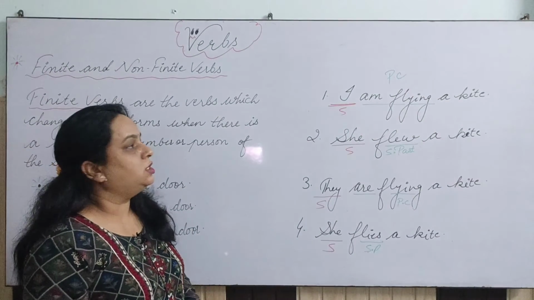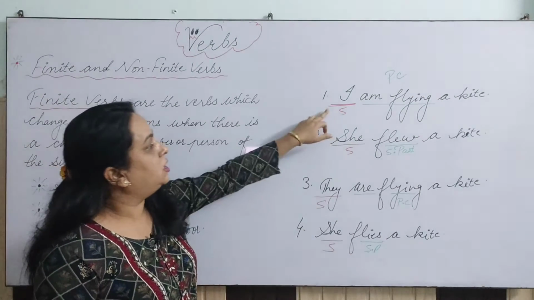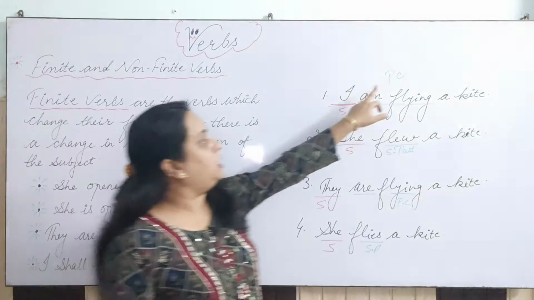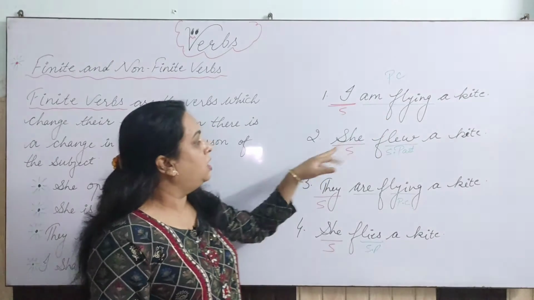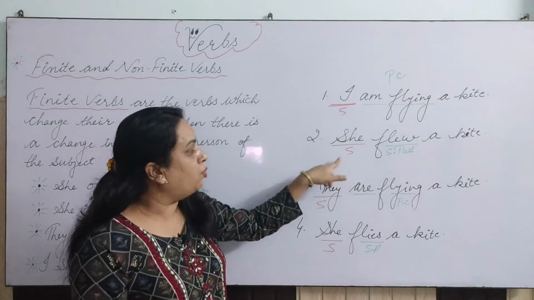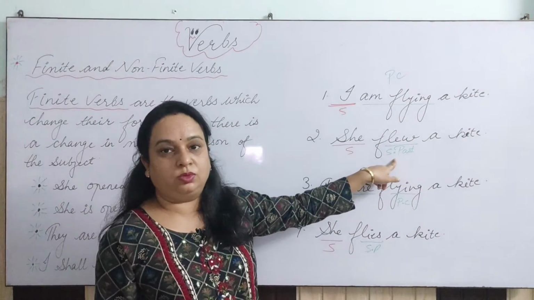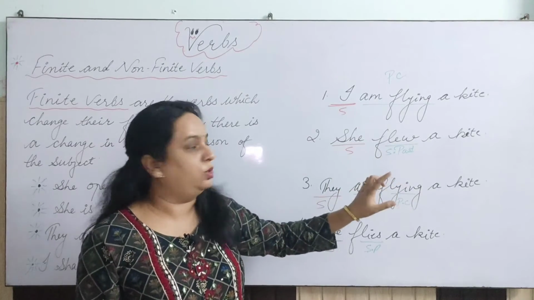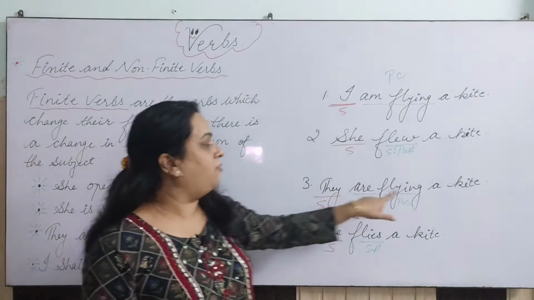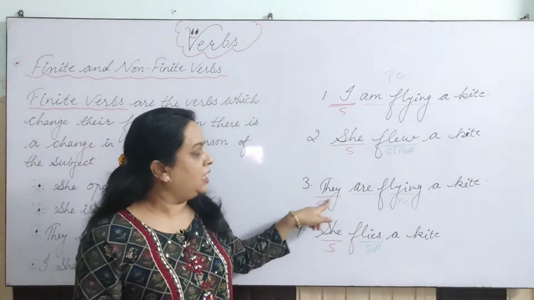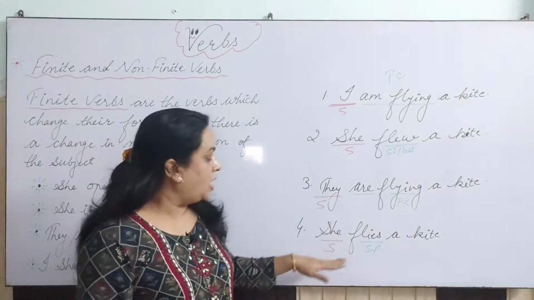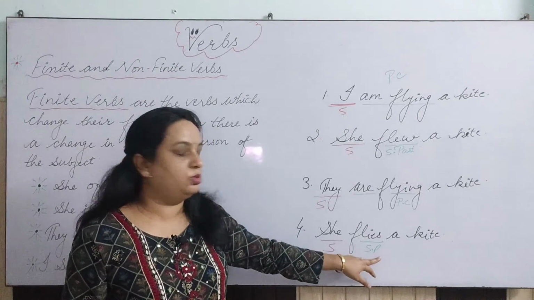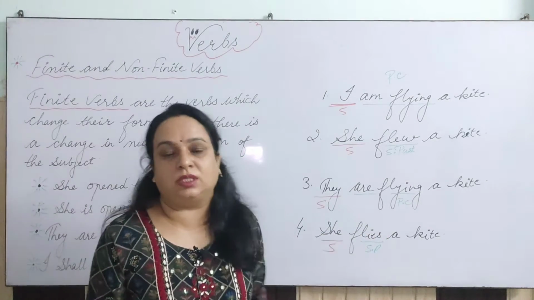So dear students, you will notice here that with the subject I in present continuous, I am using the verb am flying. In simple past, with she, I am using flew. They are flying a kite: with they, I am using are flying in present continuous tense. And with she, I am using flies in simple present tense.